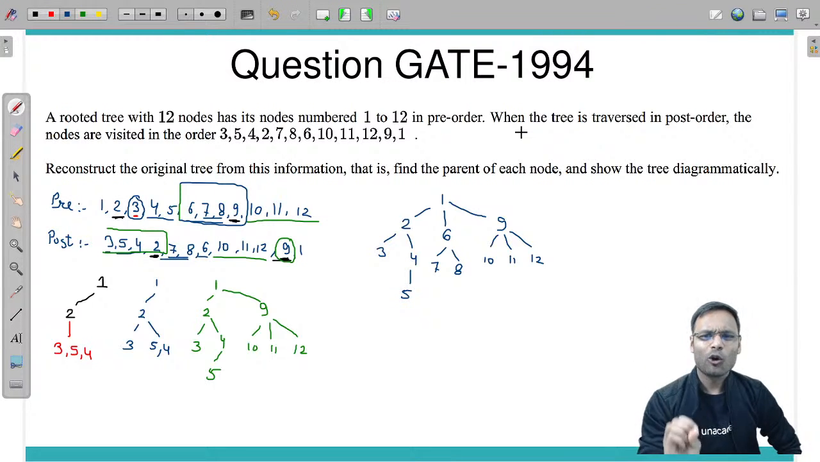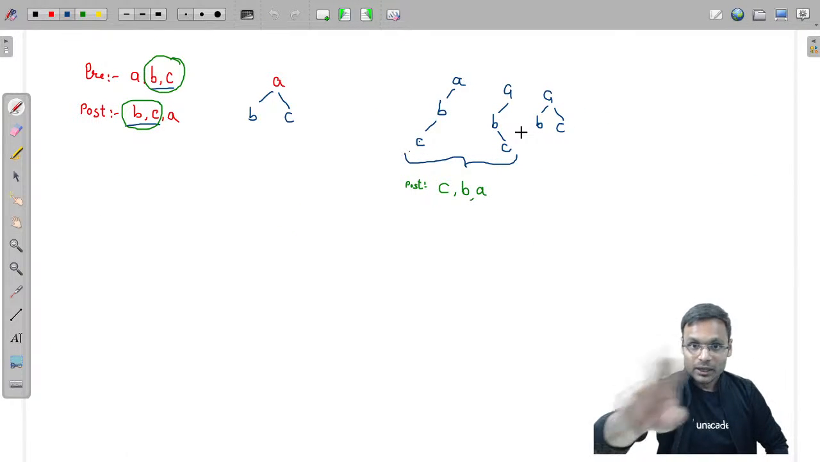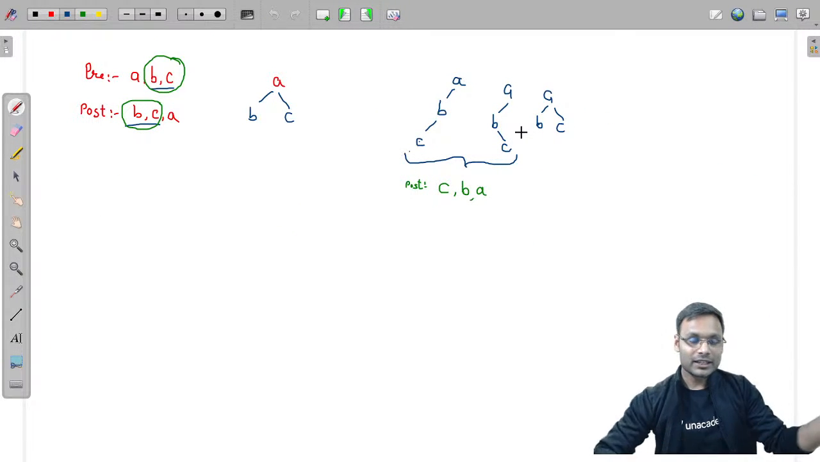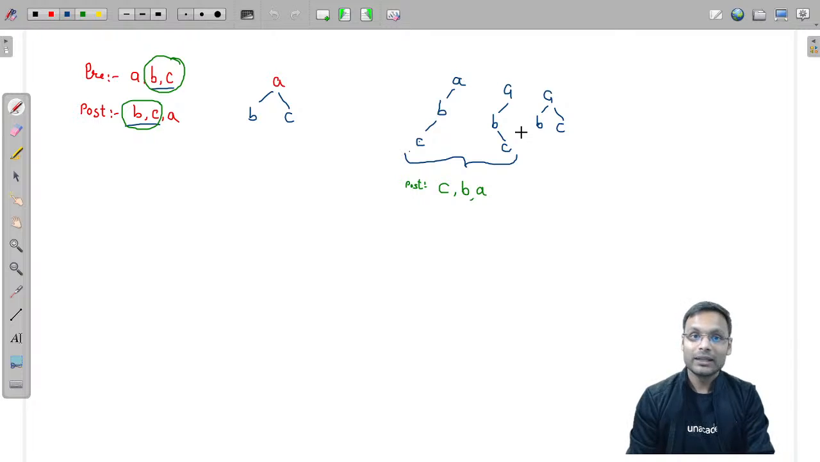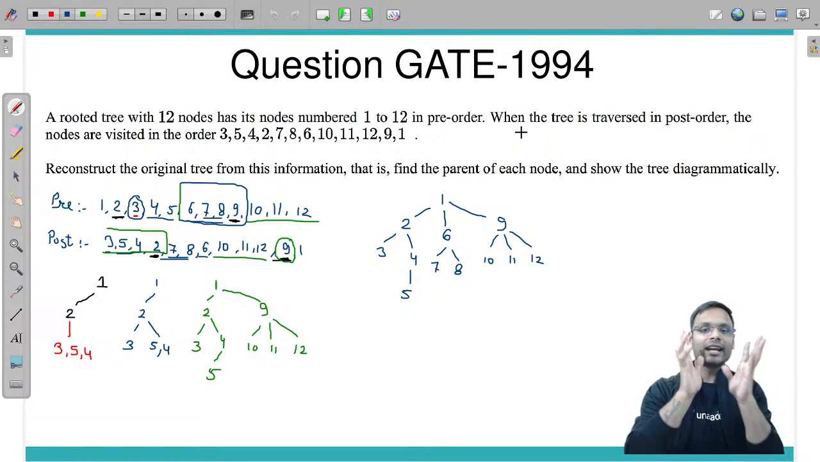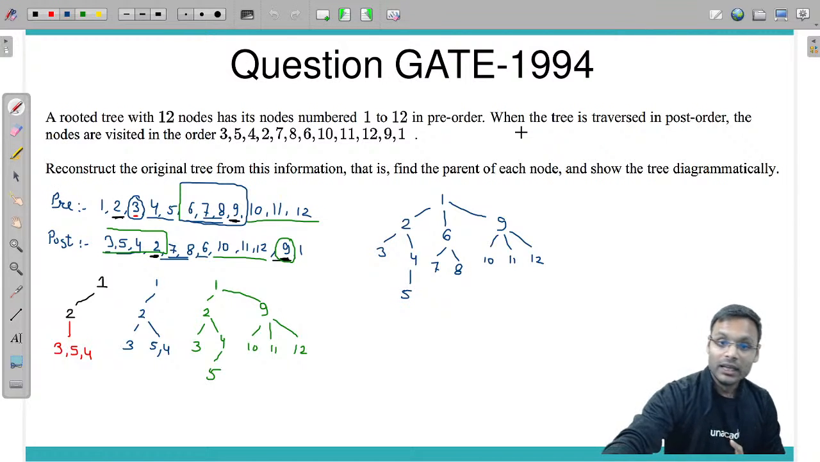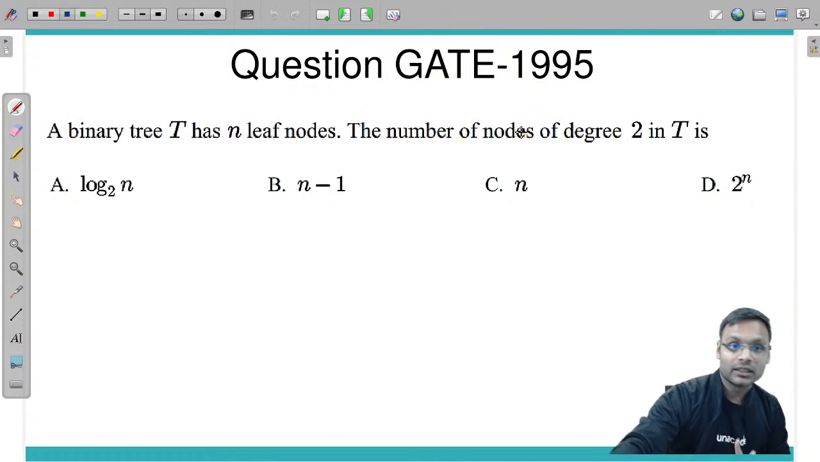This is one of the really good questions, and if you understand this concept, that pre-order and post-order in reverse order and same order will give you siblings, children and all, then you will definitely nail any kind of such question. Is that clear to everybody? Let's go for the next question.